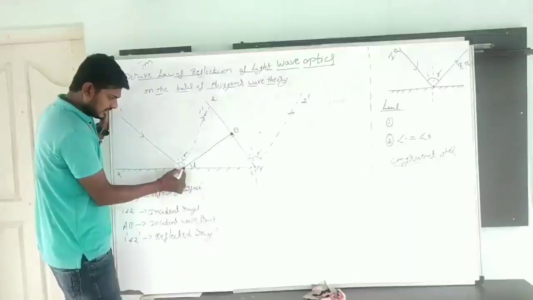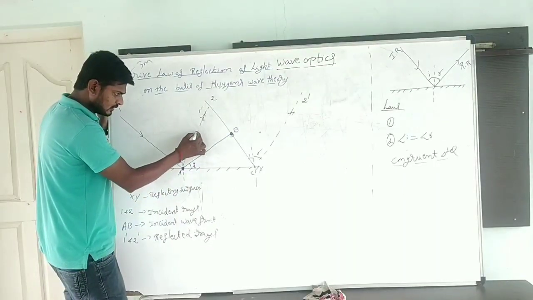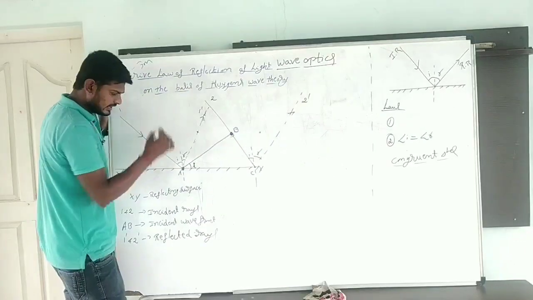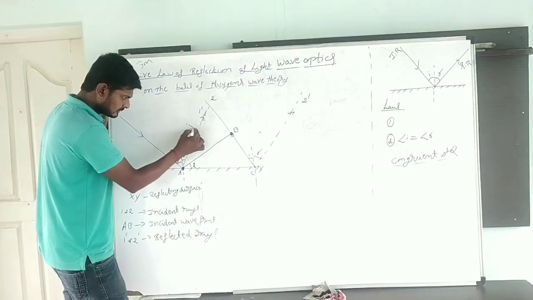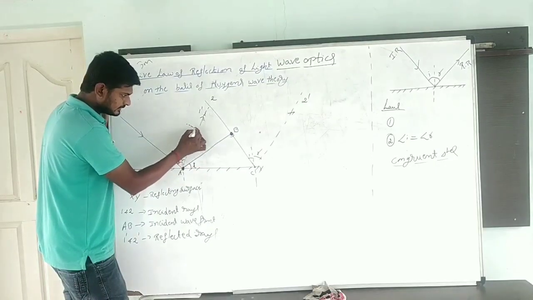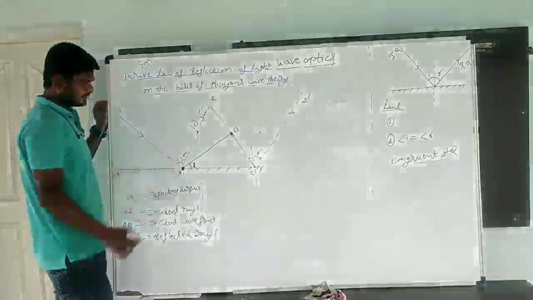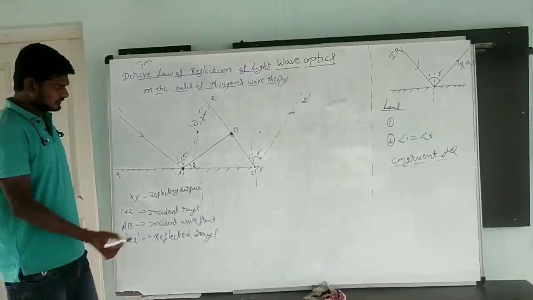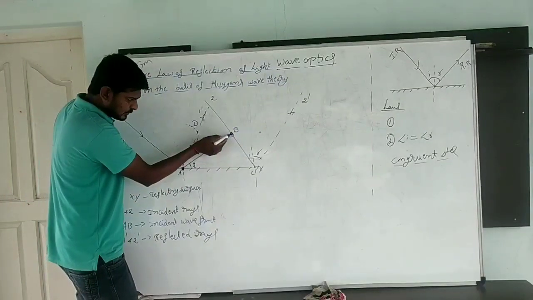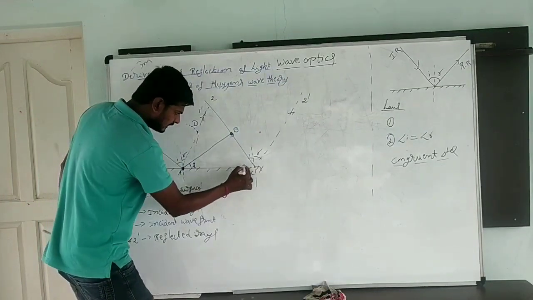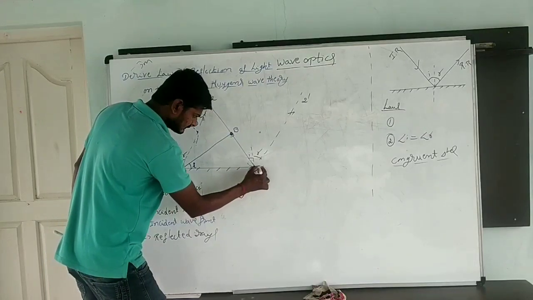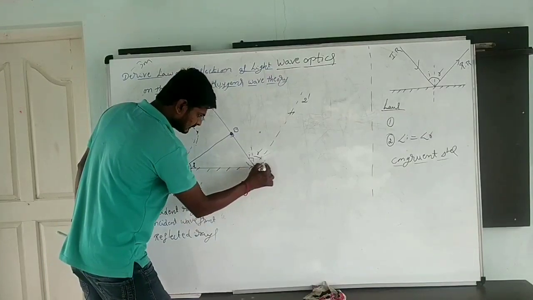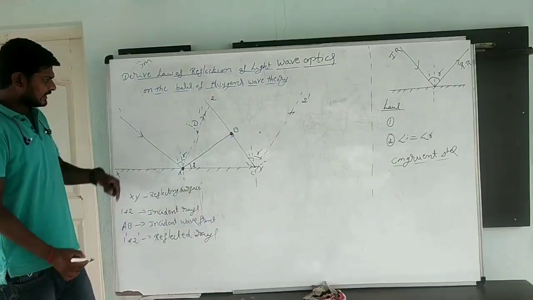Let us assume that point A is going to produce a secondary wave at a point D. In the same way, B is going to produce a secondary wave at a point C, at a time interval t.